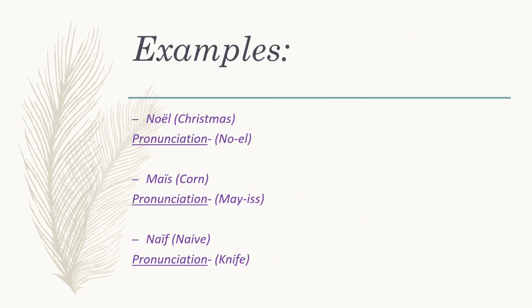So now in the first example, you see that there are two vowels together and the second vowel has the accent tréma. So we will pronounce both these vowels separately. So the word is Noël, Christmas. Similarly, the second one will be pronounced as maïs, corn. The third one, naïf, naive. We have to just separate the vowels and pronounce them separately.